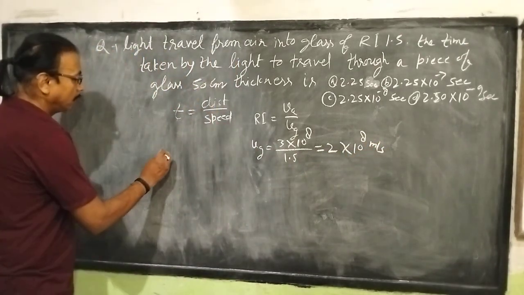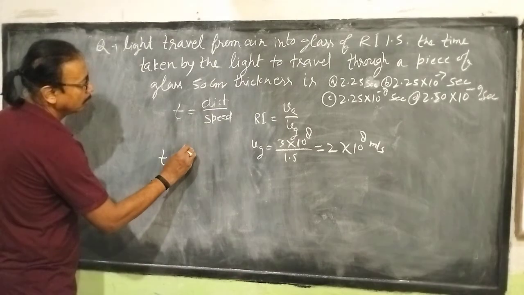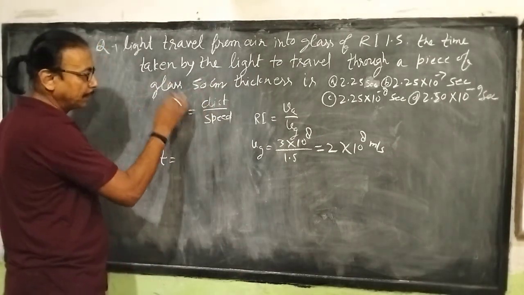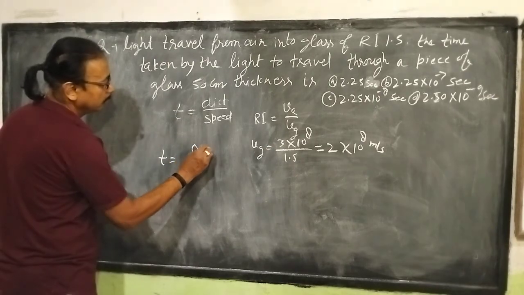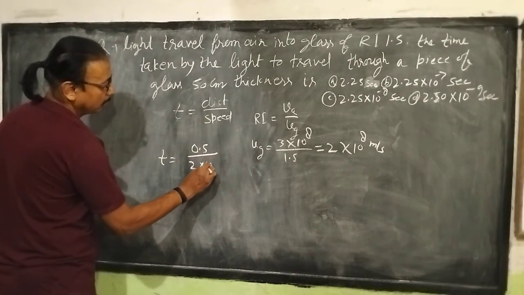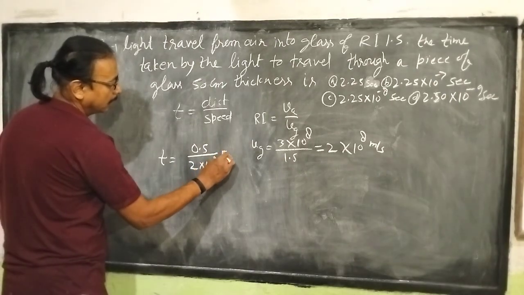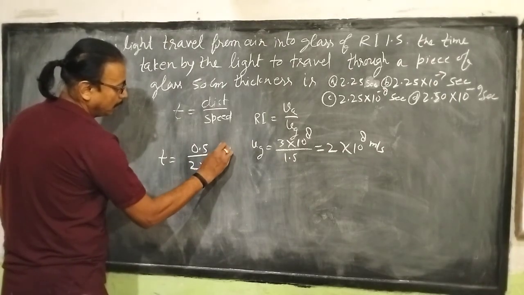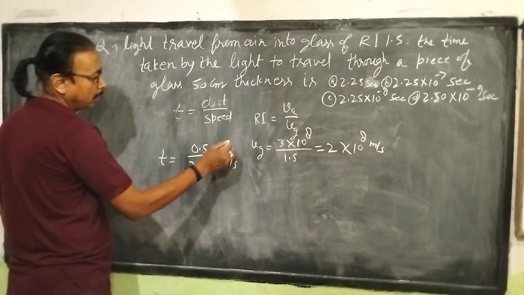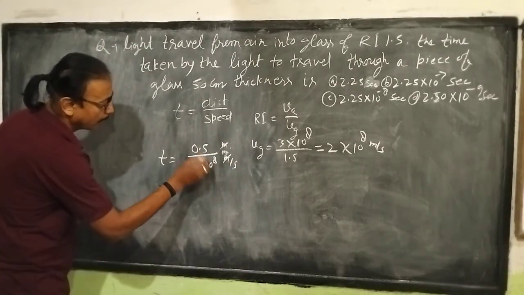So time t equals distance, 50 centimeter, which we change into meter, that is 0.5 meter, by 2 into 10 power 8 meter per second. Meter will cancel out, and second will be above in the numerator.